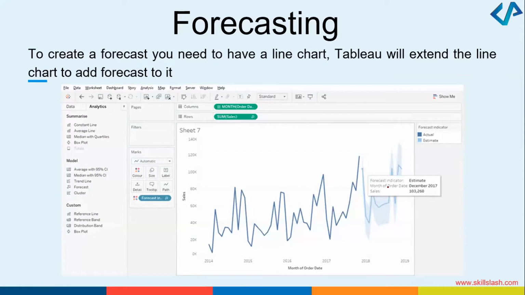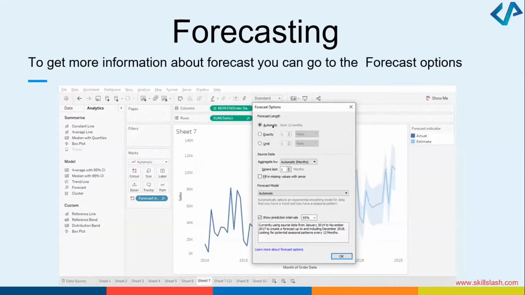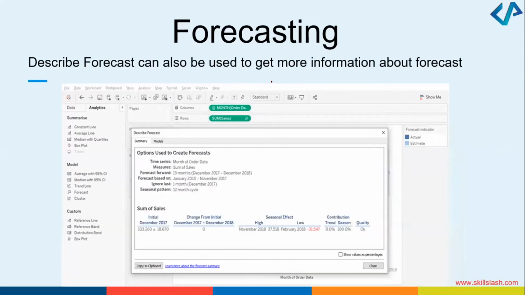So you can see that there is a tooltip which says forecast indicator, which is estimate, which month it is for, December 2017. What sales is it? 103,260. So you're kind of forecasting the sales, which is possible. You can also add some forecast length: automatic, exactly, until, all this information can be added. You can describe the forecast to get more information about the forecast.